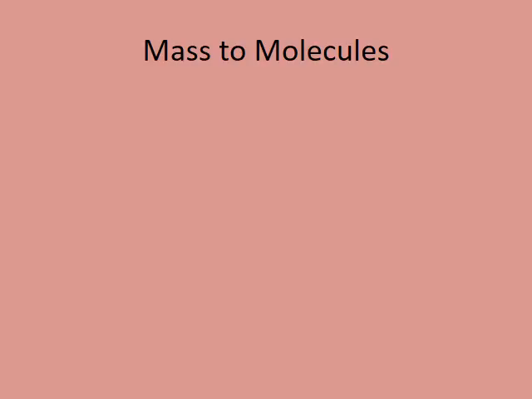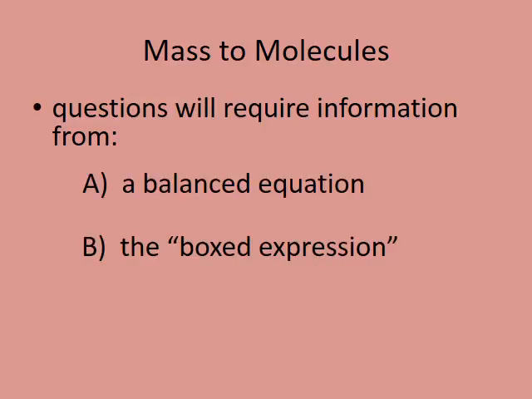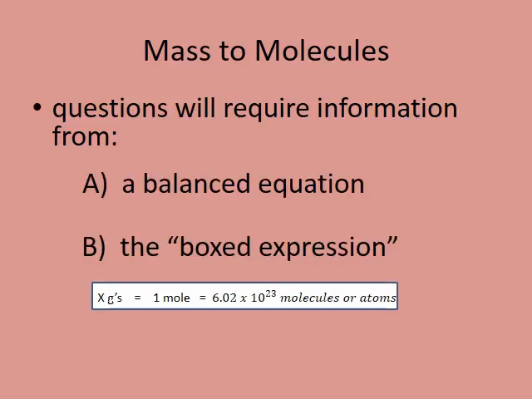In this video, we're going to look at how to work with mass and molecules in a balanced equation. So we're going to require, firstly, a balanced equation, and secondly, we're going to need something called the boxed expression, which contains three pieces of information. We've got x grams, we've got 1 mole, and we've got Avogadro's number of molecules or atoms, and then x is going to stand for our molar mass.